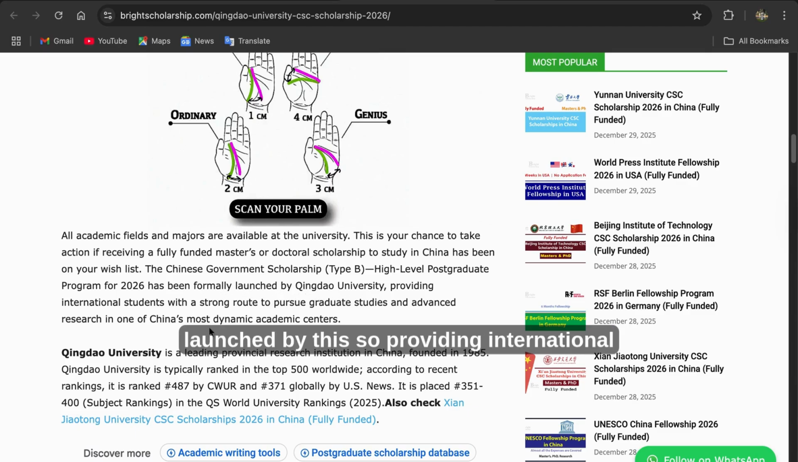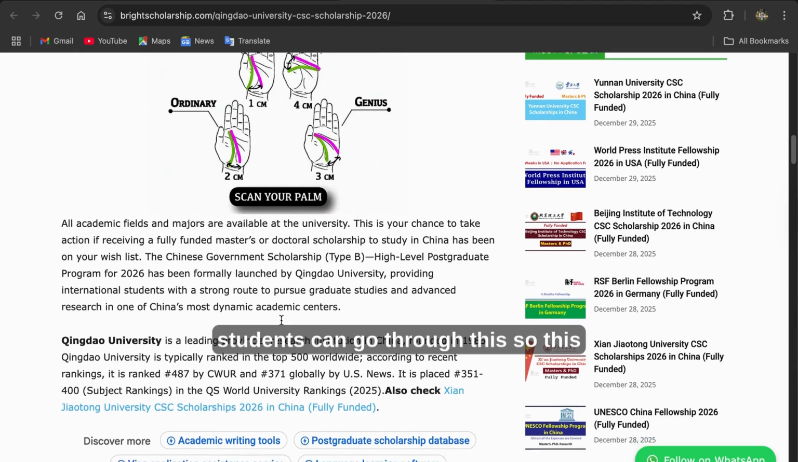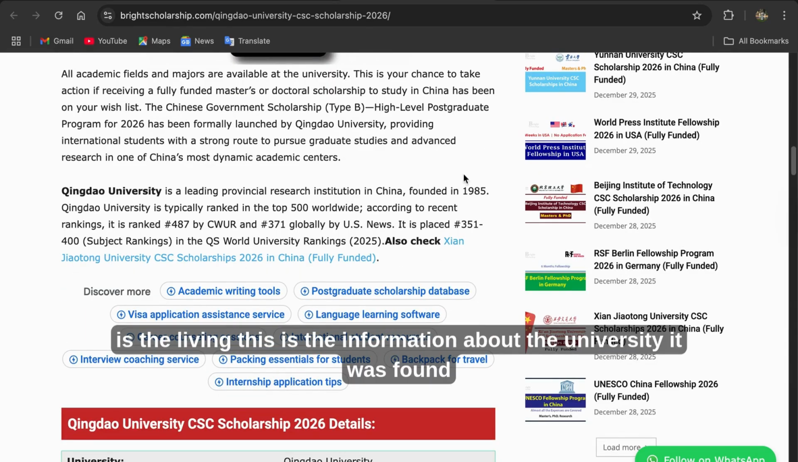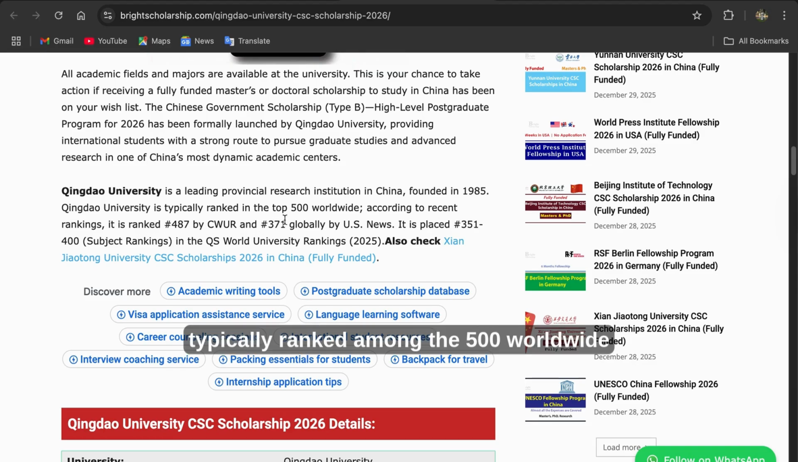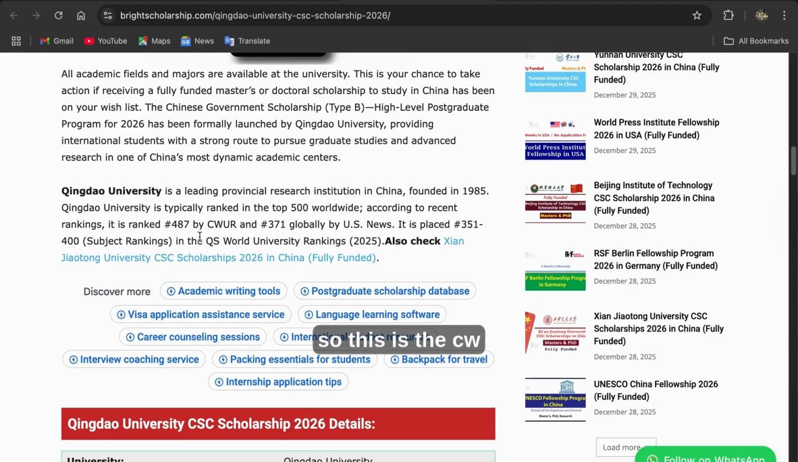So providing the international and the strong growth, you can go through this. So this is the information about the university. It was founded in 1985. It's typically ranked among the 500 worldwide. So that's the ranking of the university.